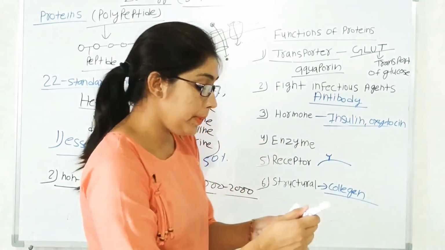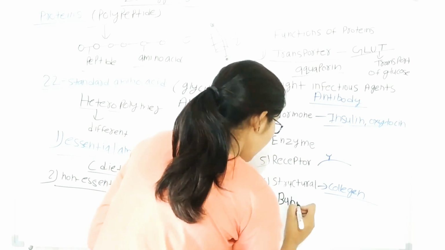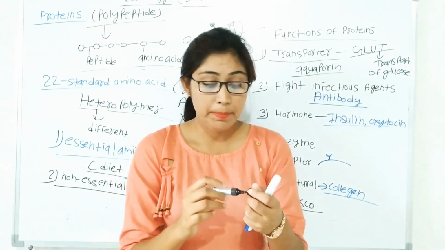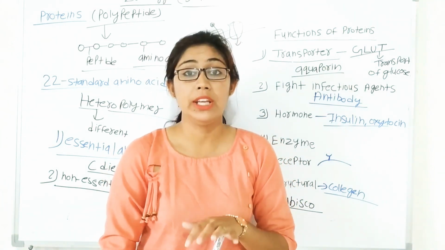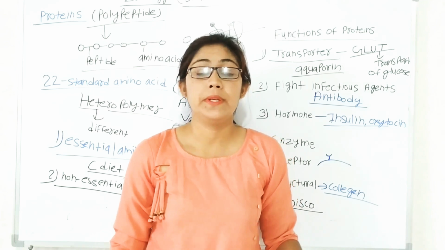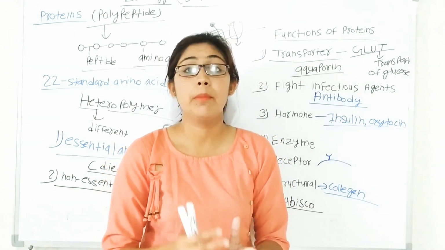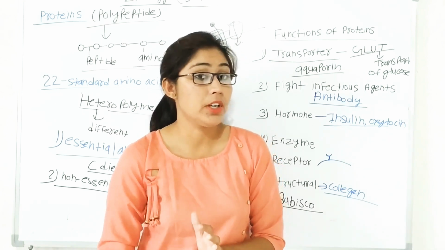Another example is the Rubisco enzyme that is present in plants. This Rubisco enzyme present in plants is the most abundant protein in the overall biosphere because it is present in all plants.